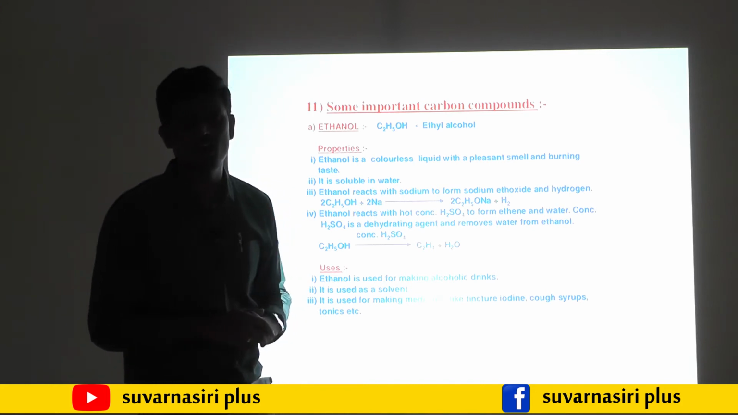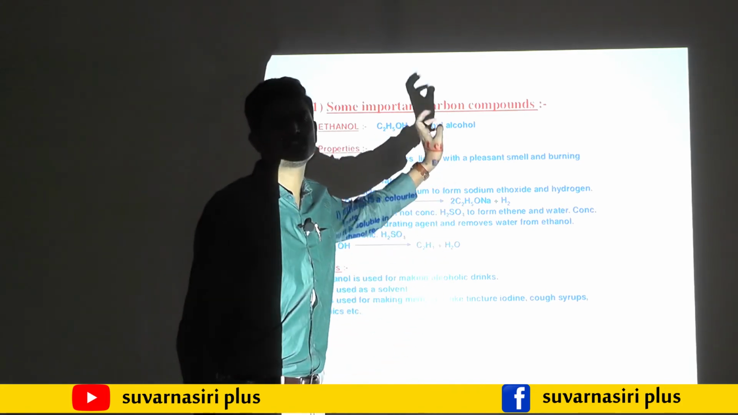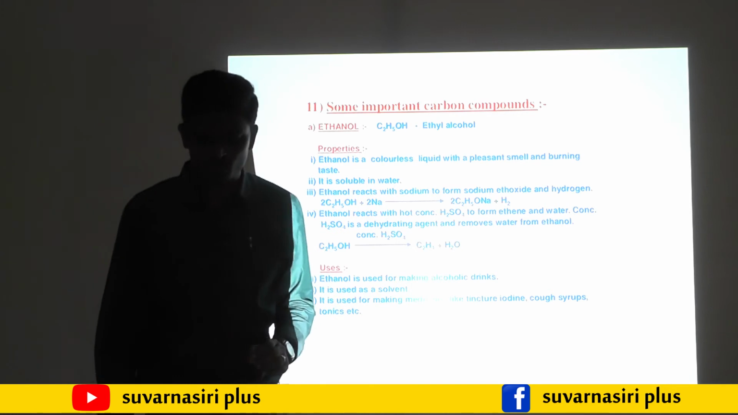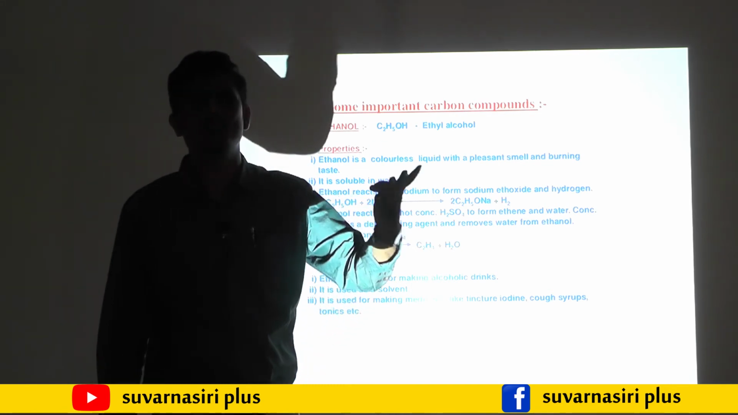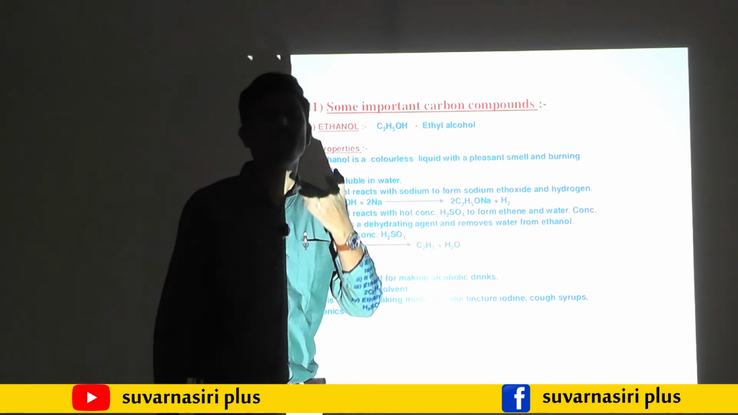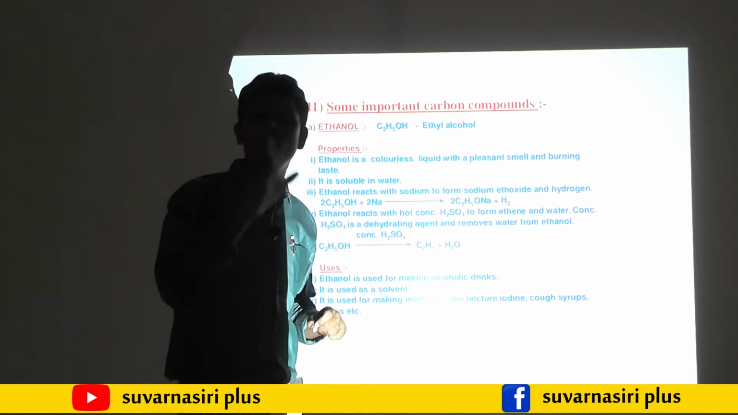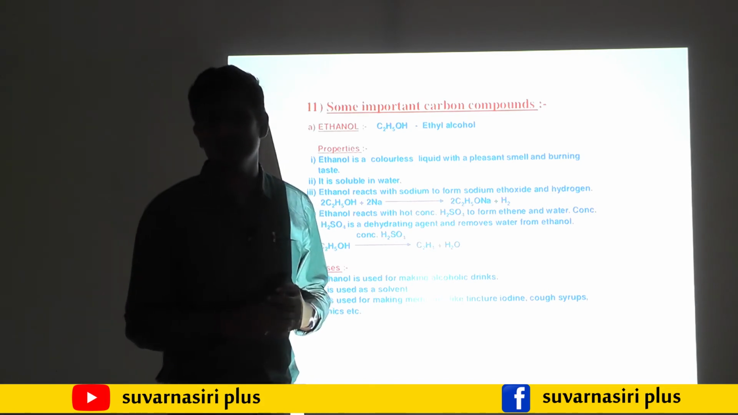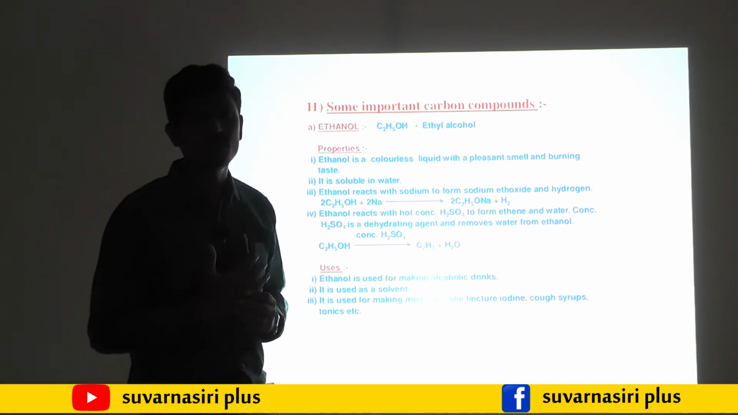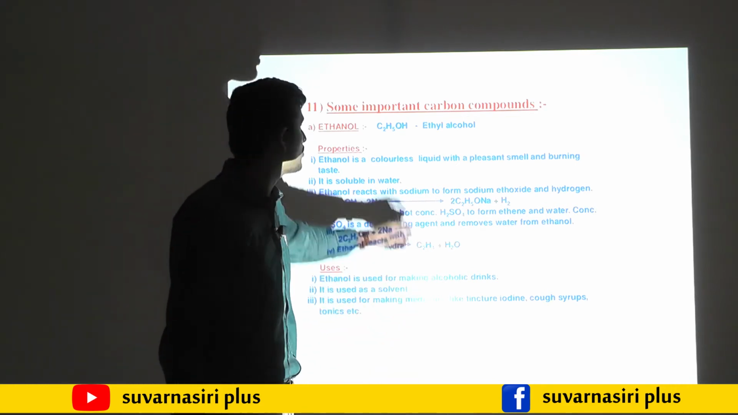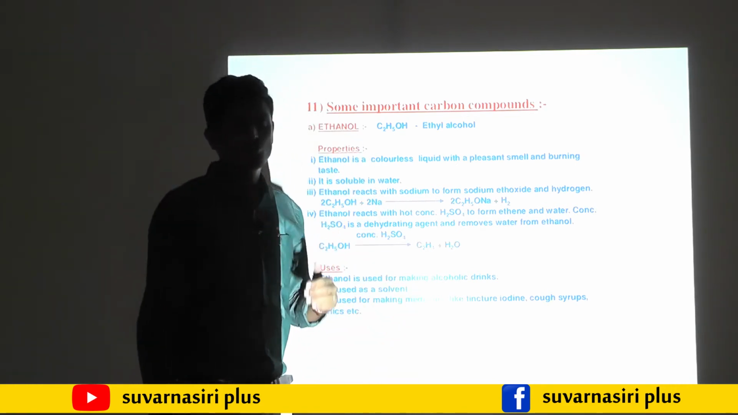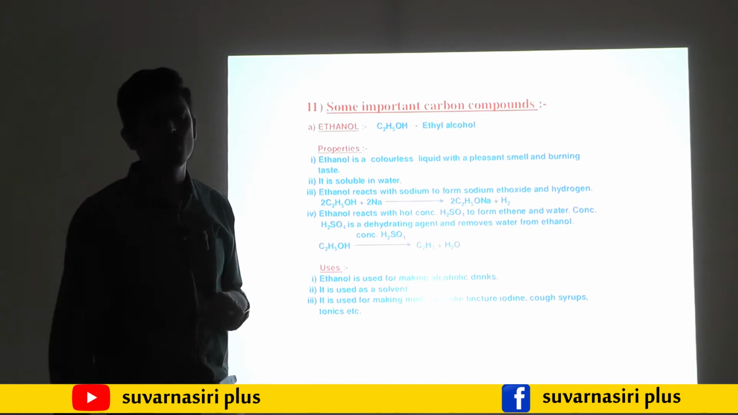Its chemical formula is C2H5OH. We call that ethyl alcohol. You may call it ethanol, ethyl alcohol, or generally just alcohol. It is the active ingredient of all alcoholic drinks. The drinks supplied in bars and restaurants, their active ingredient is ethanol itself. So first we will learn the properties of ethanol.